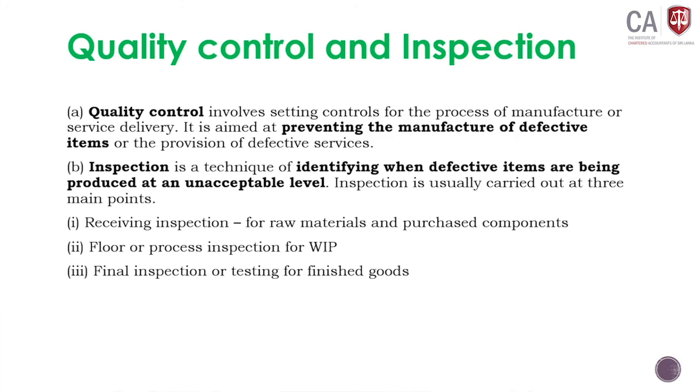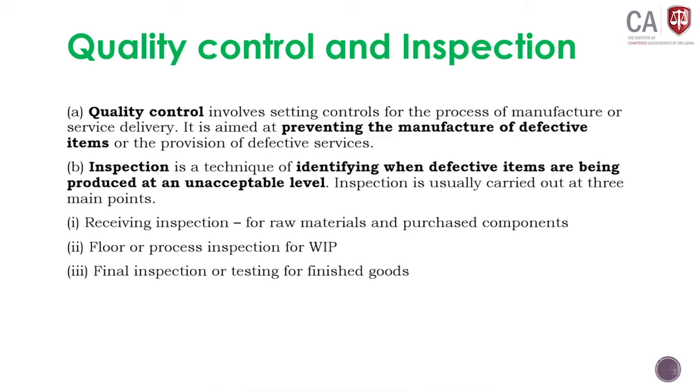Quality control and inspection. Now, quality control and inspection are two different concepts. Inspection is done after production, like a post mortem. Or inspection is carried out while we are doing the production. It is an ongoing process. But quality control is done at the preliminary stage. You will identify the areas where defects can happen. Then you will rectify the areas where defects can happen.